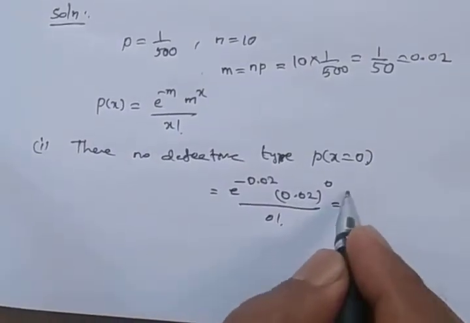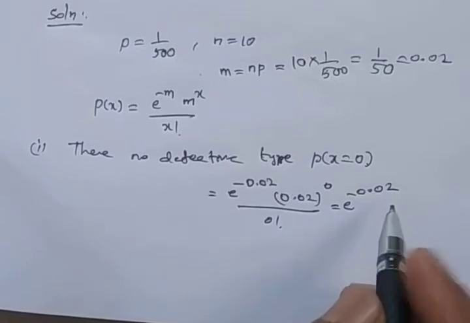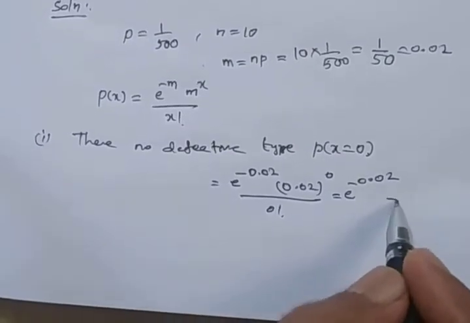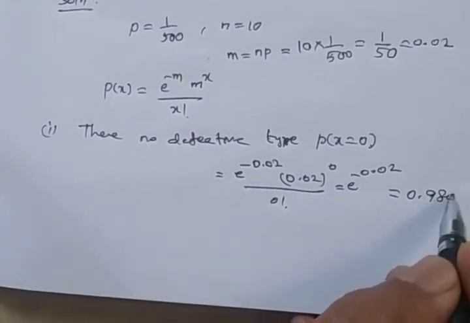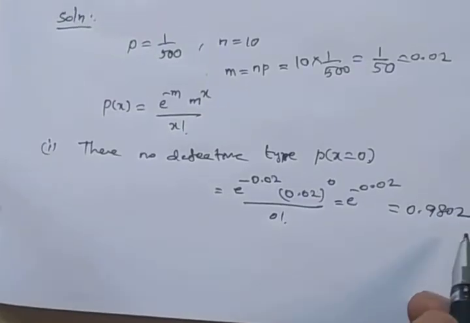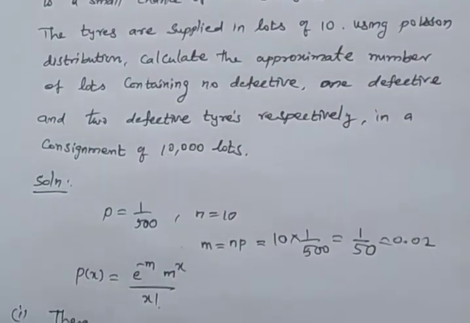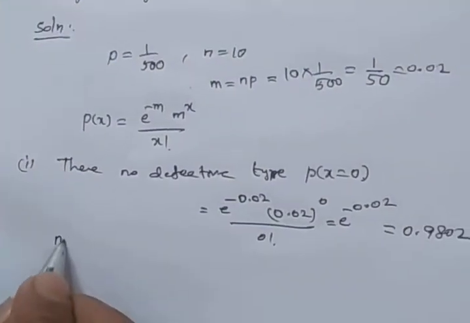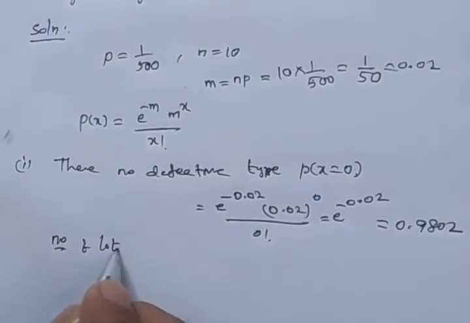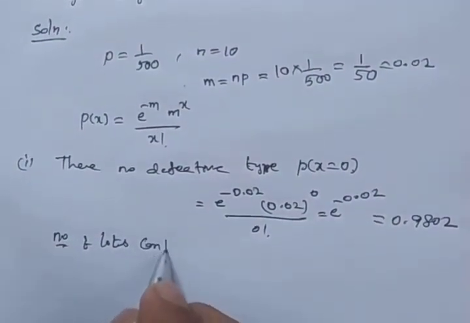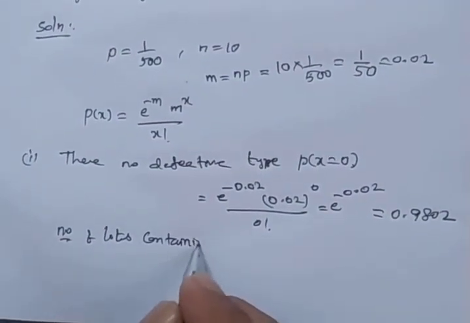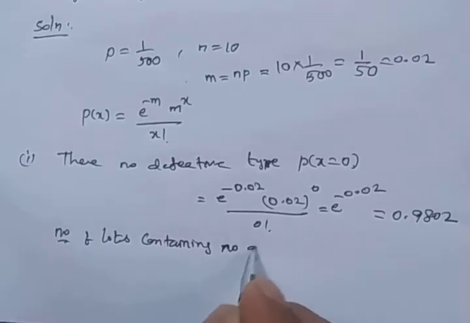We get e power minus 0.02. This value is 0.9802. So here there is a consignment of 10,000 lots. So the number of lots containing no defective.